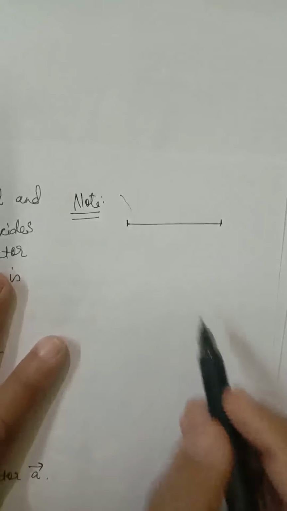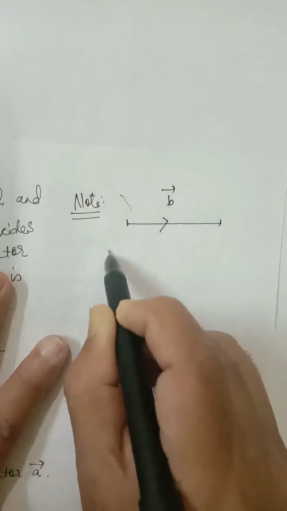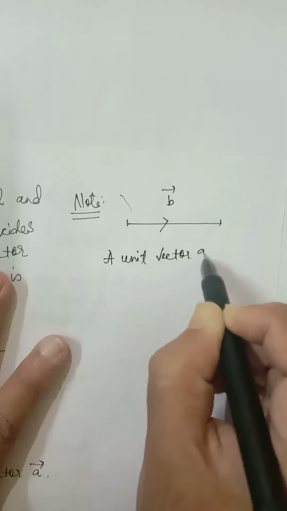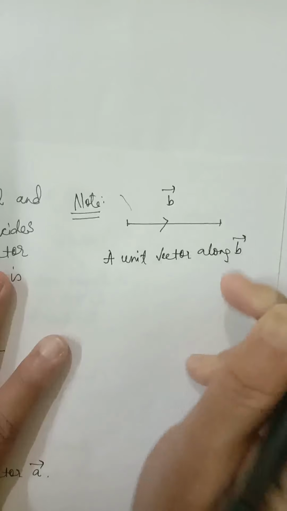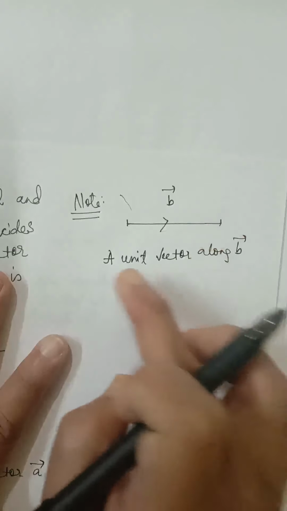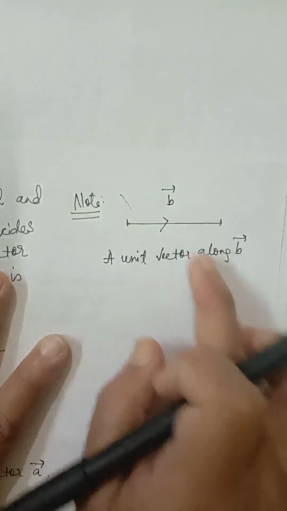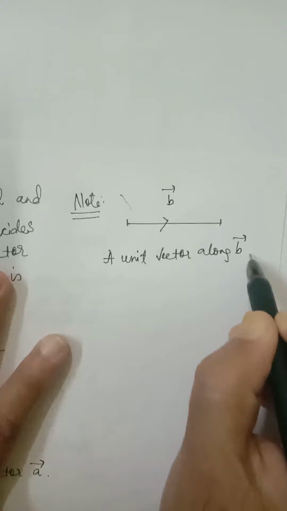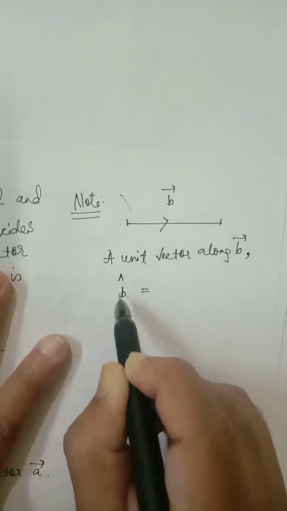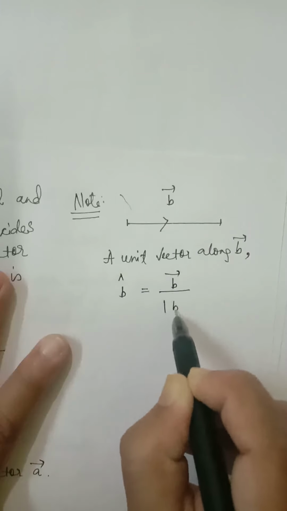Suppose vector B is any given vector and we have to find a unit vector along vector B. We have to find a vector whose magnitude is 1, whose direction is the same as that of vector B. So the unit vector along vector B, we will find this way, B cap. B cap means unit vector along vector B. The formula will be vector B divided by modulus of vector B.